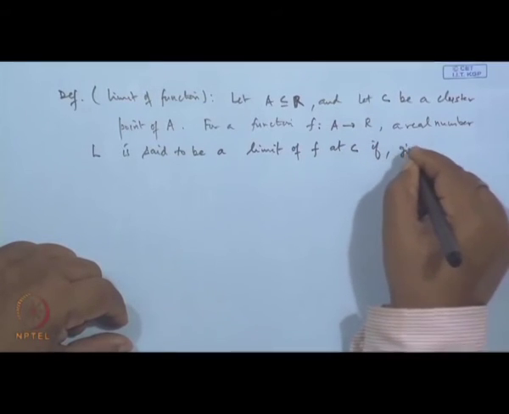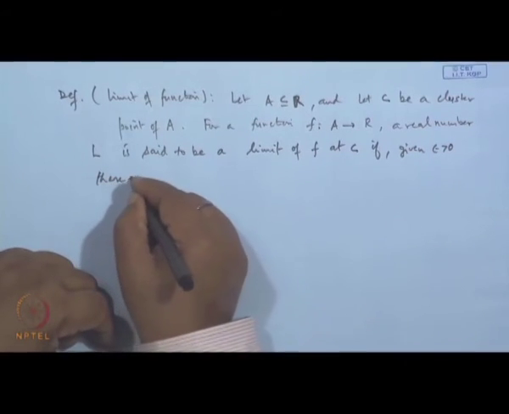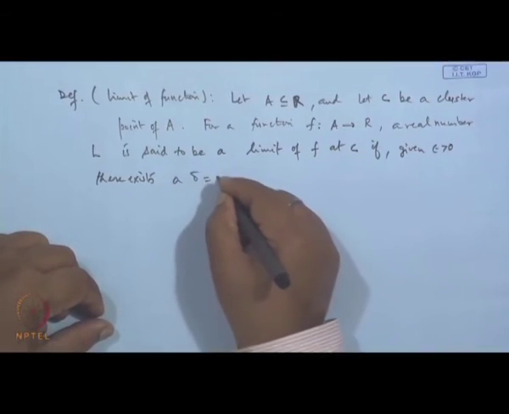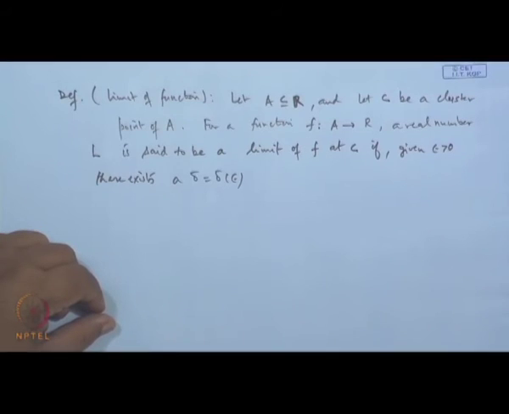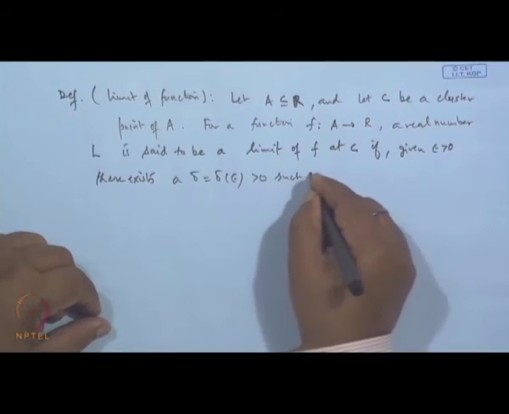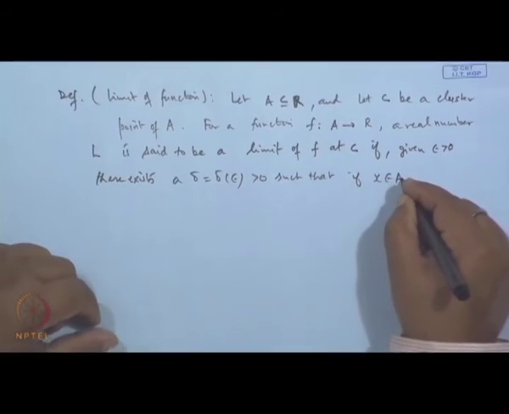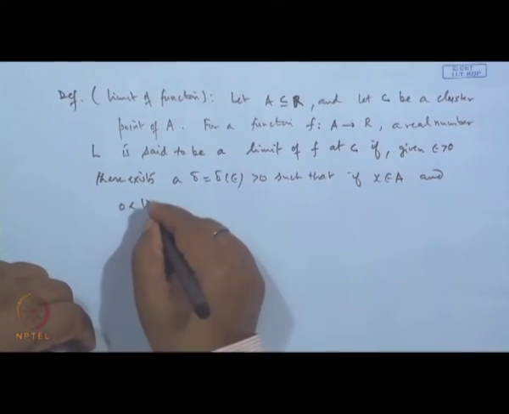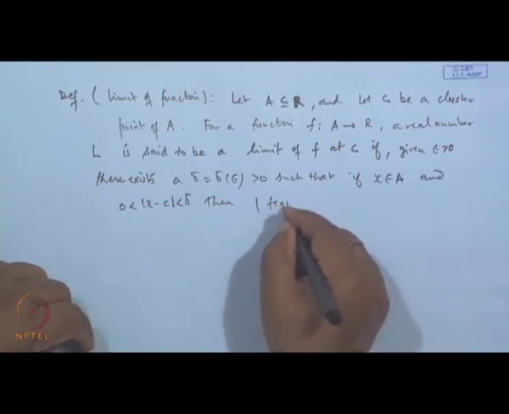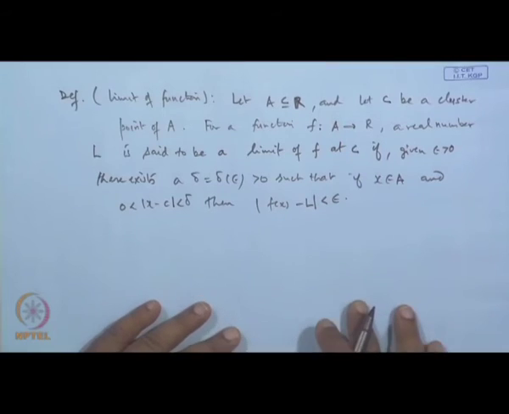if, given any epsilon greater than 0, there exists a delta, which depends on epsilon, of course, and is positive. There exists a delta greater than 0 such that if x belongs to A and 0 less than mod of x minus C less than delta, then mod of f x minus L is less than epsilon. That is the definition.